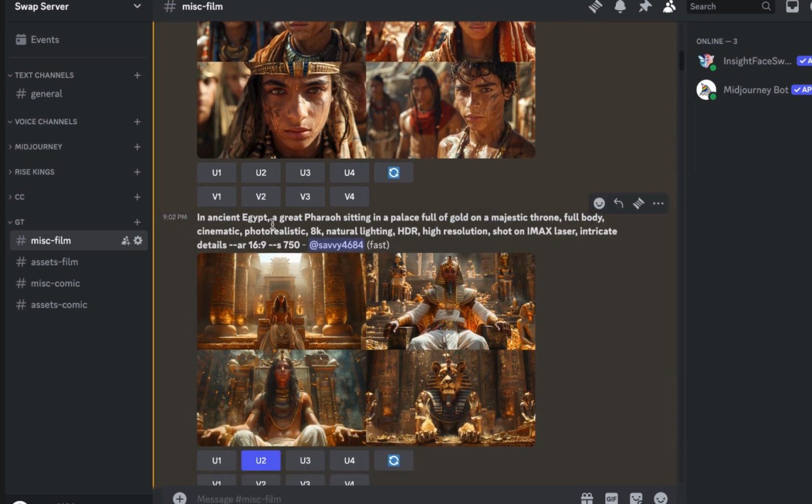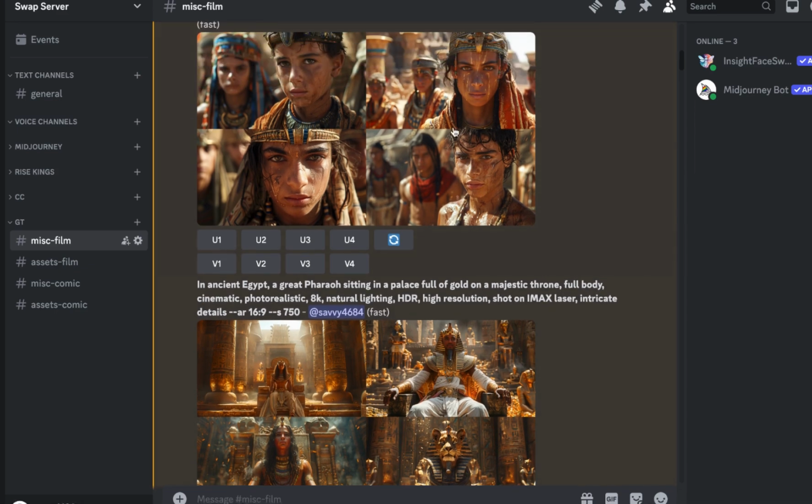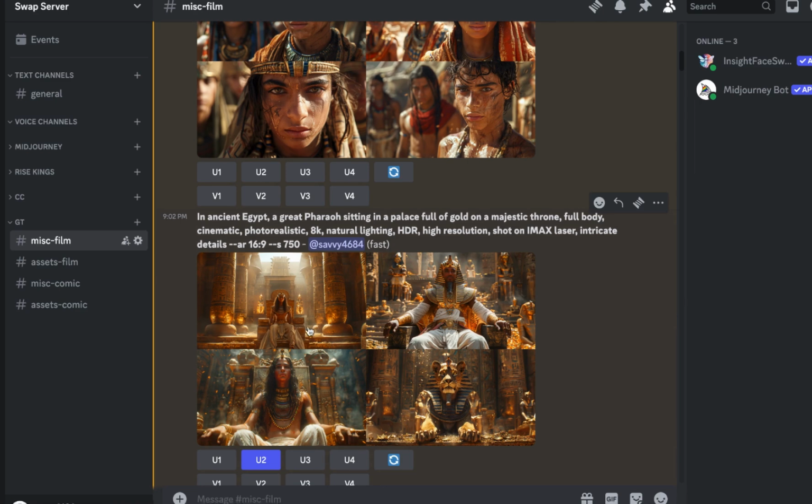In ancient Egypt, a great pharaoh sitting in a palace full of gold on a majestic throne. And then full body, because instead of seeing just the face here, it helps see most of the time the full body of the person. And then again, my different parameters I like Midjourney to also use. And this gave me better results, and I picked this one.